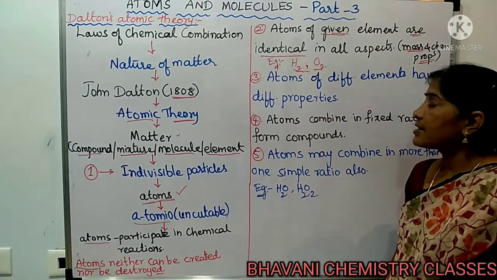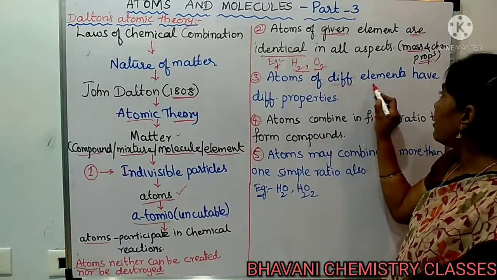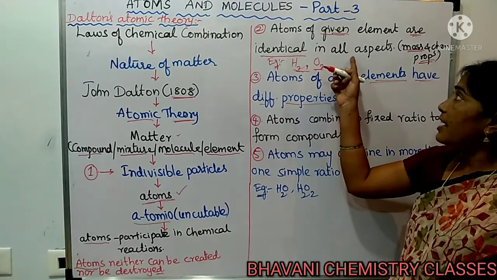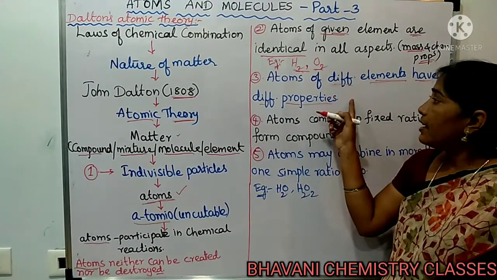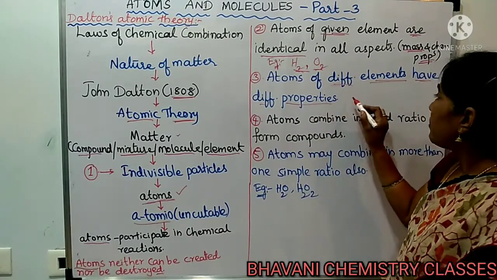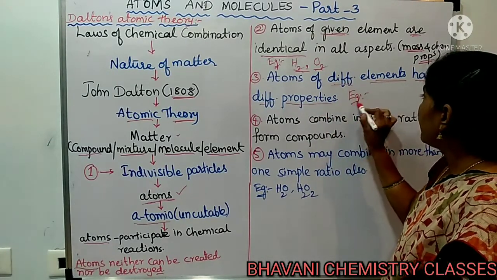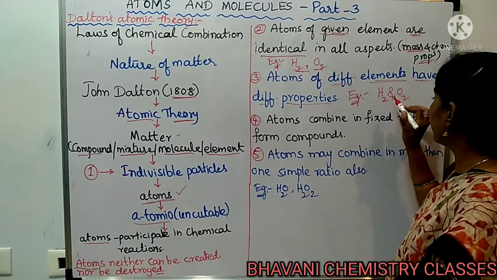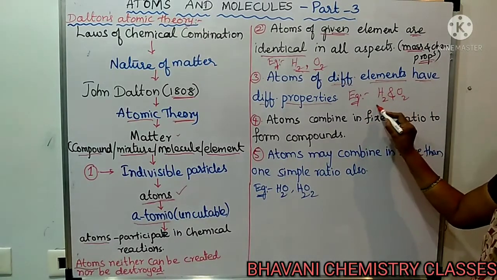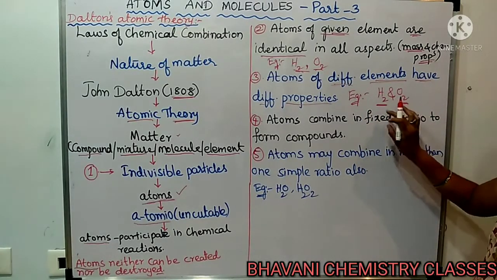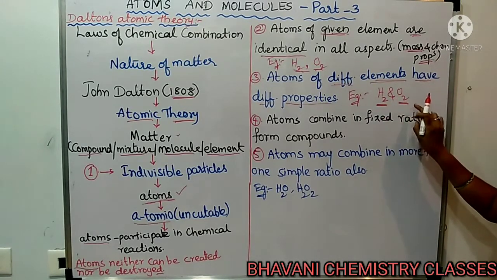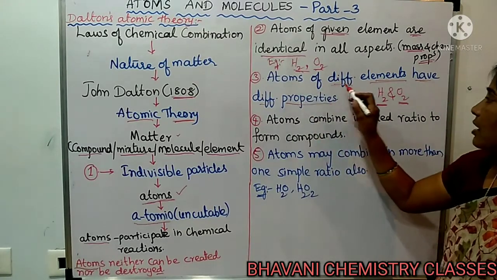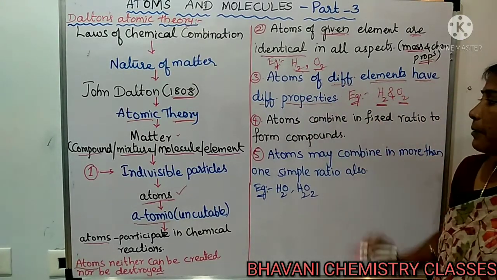The next proposal of Dalton's theory is that atoms of different elements have different properties. Here he was talking about the same element, and here he is talking about different elements. For example, if you take hydrogen and oxygen gas, the properties of hydrogen atoms will differ from the properties of oxygen atoms. That is, the atoms of different elements have different properties.